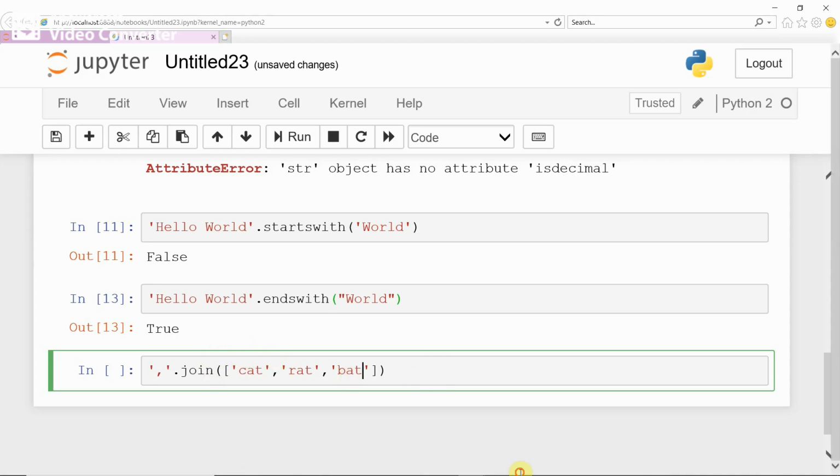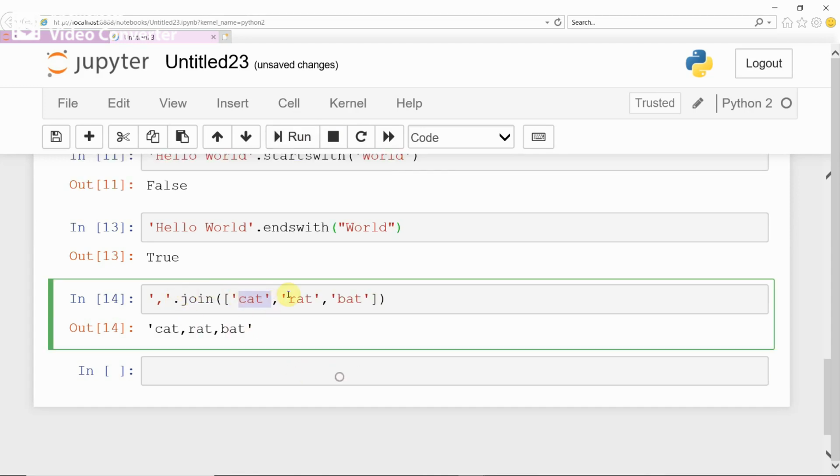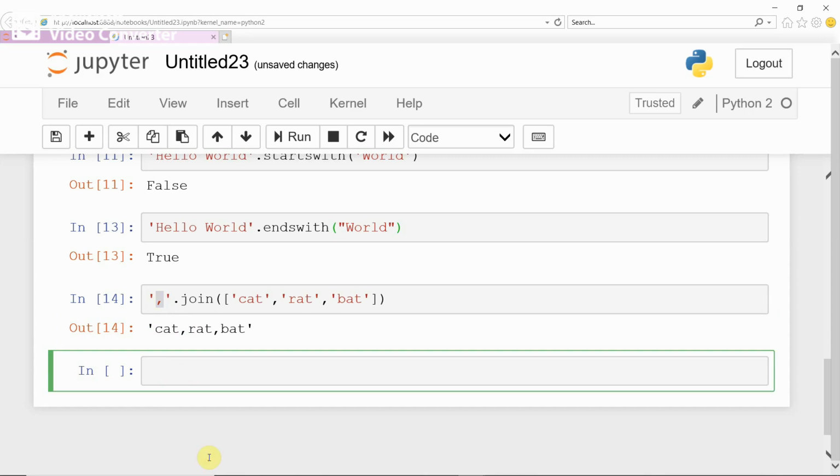Okay, cat, rat, bat, run. See, each string given in the list is joined with the comma. Instead of comma, if you give space in single quote, or a dot, then join, whatever you want to join the list with.